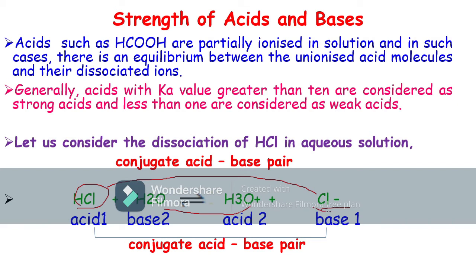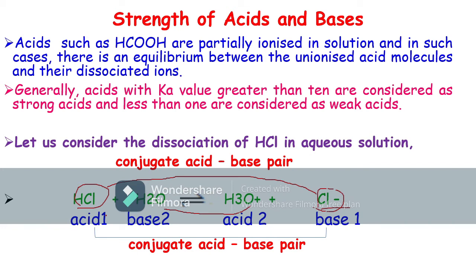Here only the proton differs between the acid and base, so it is called a conjugate acid-base pair. From this we know that hydrochloric acid is a strong acid. It is completely ionized.